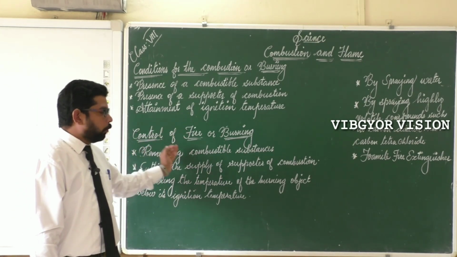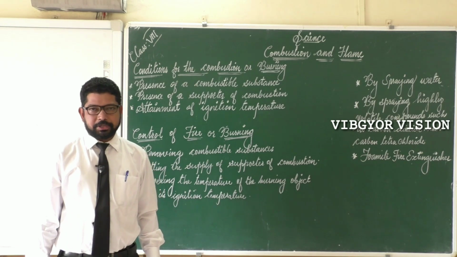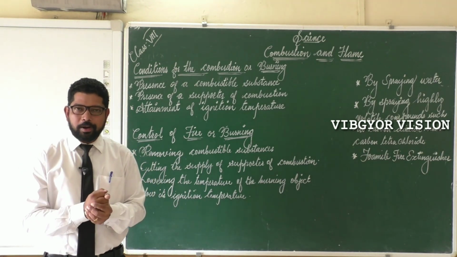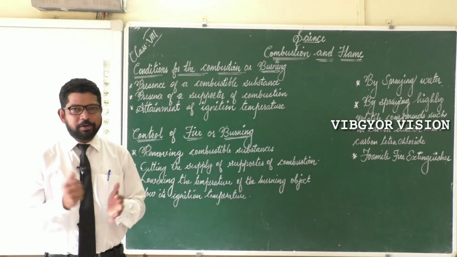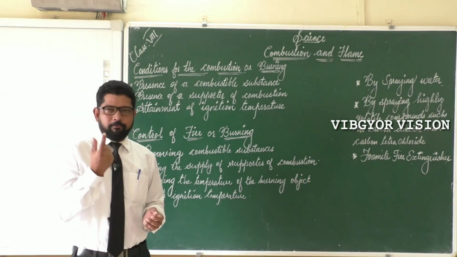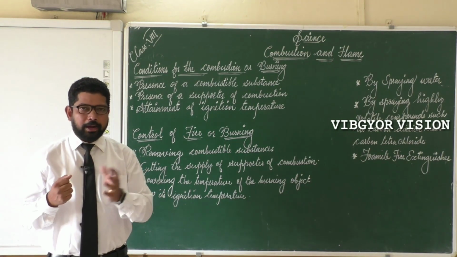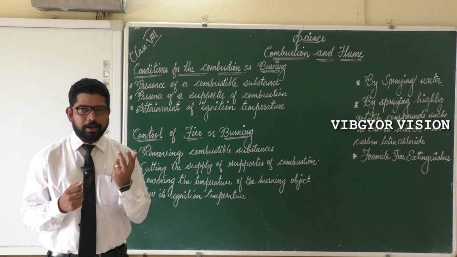First point, removing the combustible substance. If we remove the combustible substance, what will be there to burn? So combustion will not take place. For example, when coal burns, if you remove the coal, what will be burned? Air cannot burn.